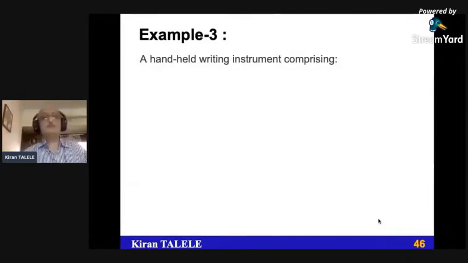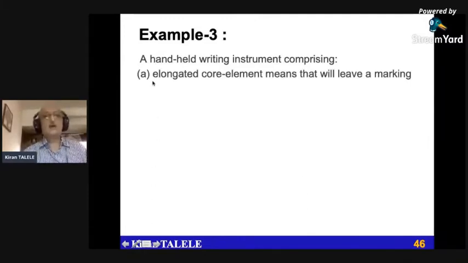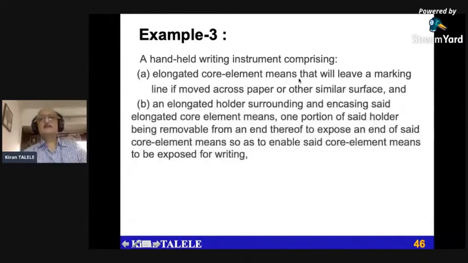Handheld writing instrument. This is the title. A handheld writing instrument comprising the following elements. An elongated core element that will leave a marking line if moved across paper or other similar surface. It need not be paper. It can be other similar surface. Elongated core element will leave a marking line, something which is elongated, and which will put a marking line on the paper or similar surface.